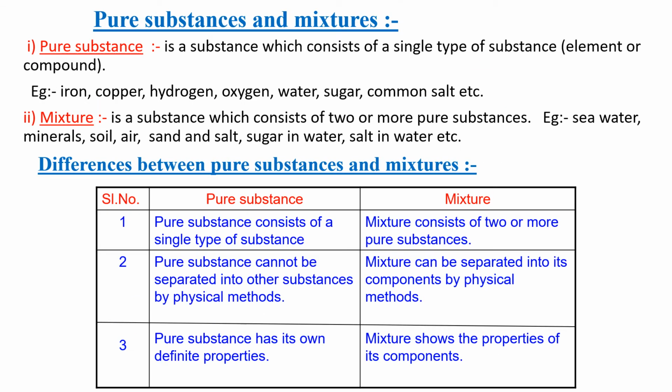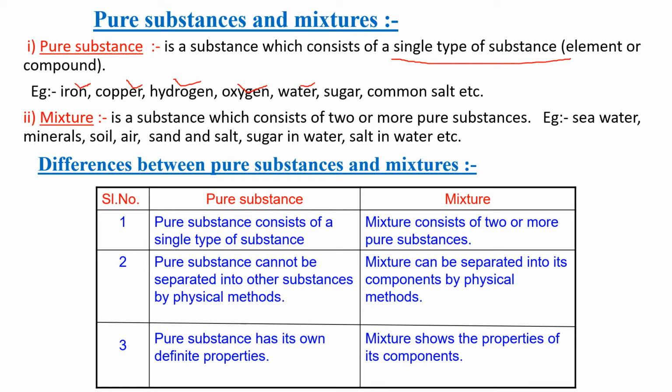Pure substances and mixtures. Let us think about iron, copper, hydrogen, oxygen, water. All these are consisting of single type of substances, may be element or compound. So they are pure substances. Means a substance which consists of single type of substance, element or compound.